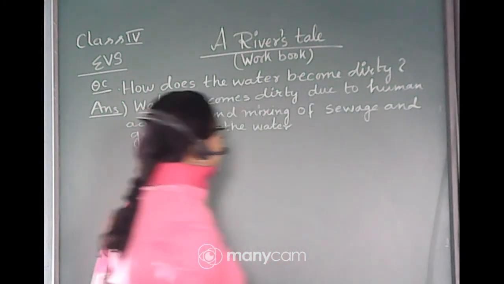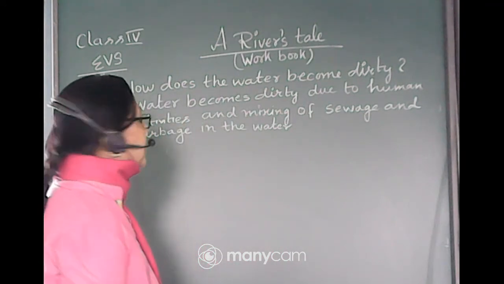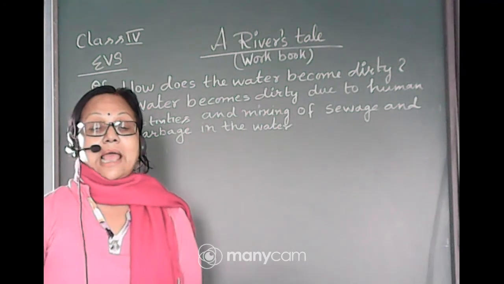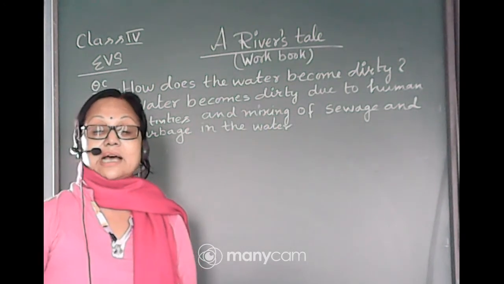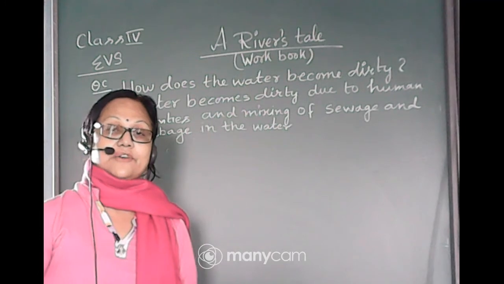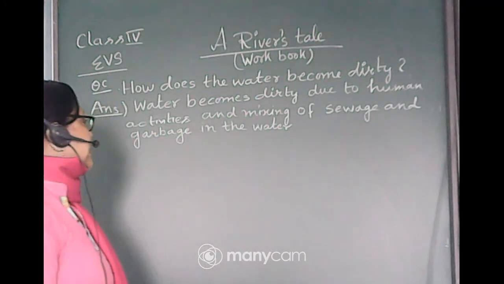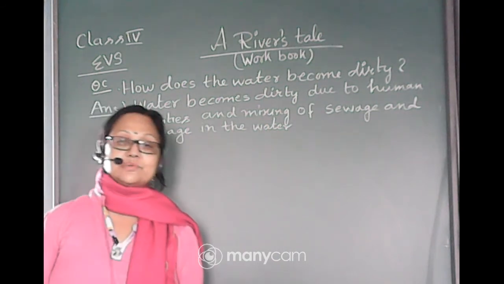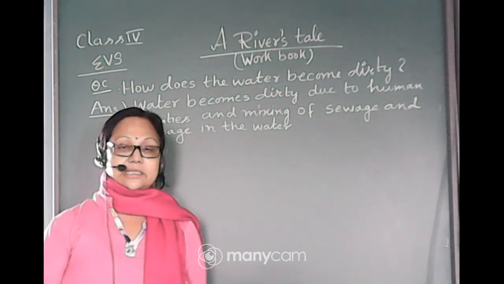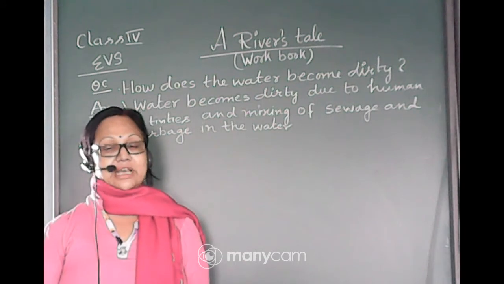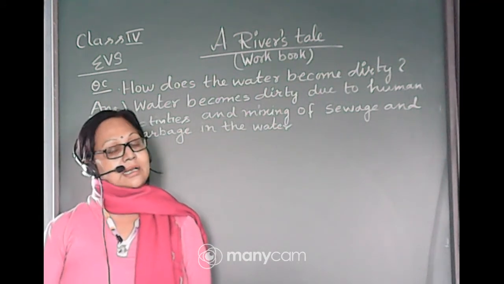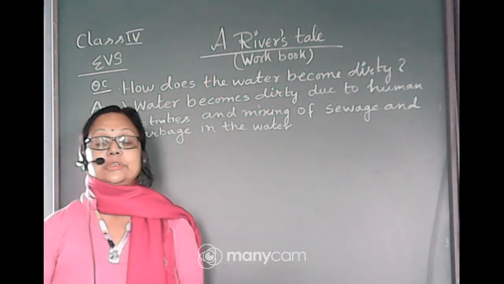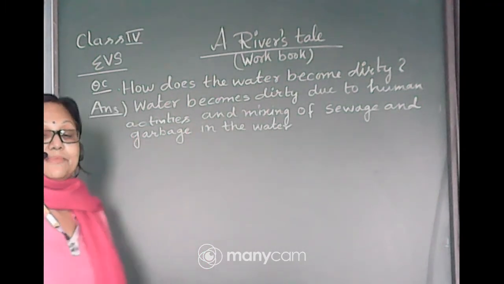So water becomes dirty due to the human activities like cleaning, washing and other things, as well as few of the things mixing, as the sewage water mixes with the water and garbage is also mixing with the water. This is not only the human activity. Sometimes municipality workers also do this. They just dump all the things, sewage, cleaning, and they all end up in the root of the water and mix with it. So these all are the dirty things which are mixing with the water.